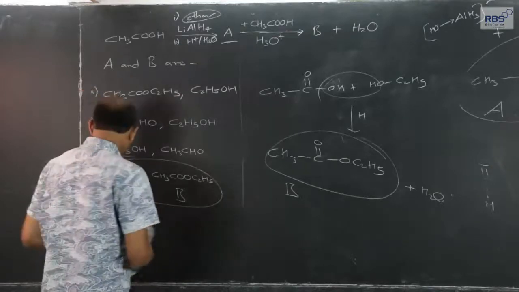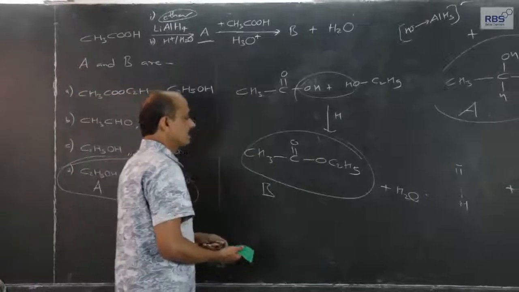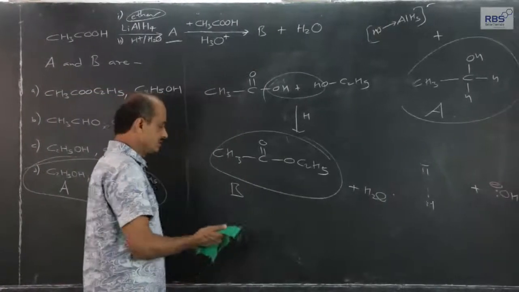Again, let me use this opportunity to explain the hydride transfer mechanism in a bit more detail.